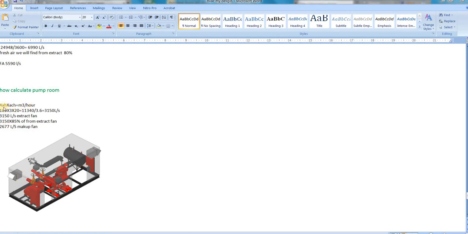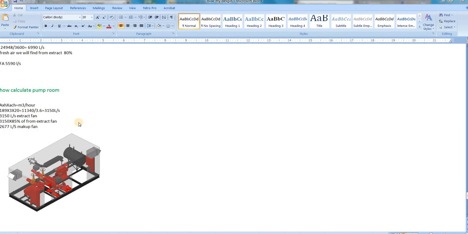This is my formula: area into height into air changes, in meter cube per hour. 189 is my area, 3 is my pump room height, 20 is the air changes. That gives 11,340 divided by 3.6, so I get 3150 liters per second extract fan rate.